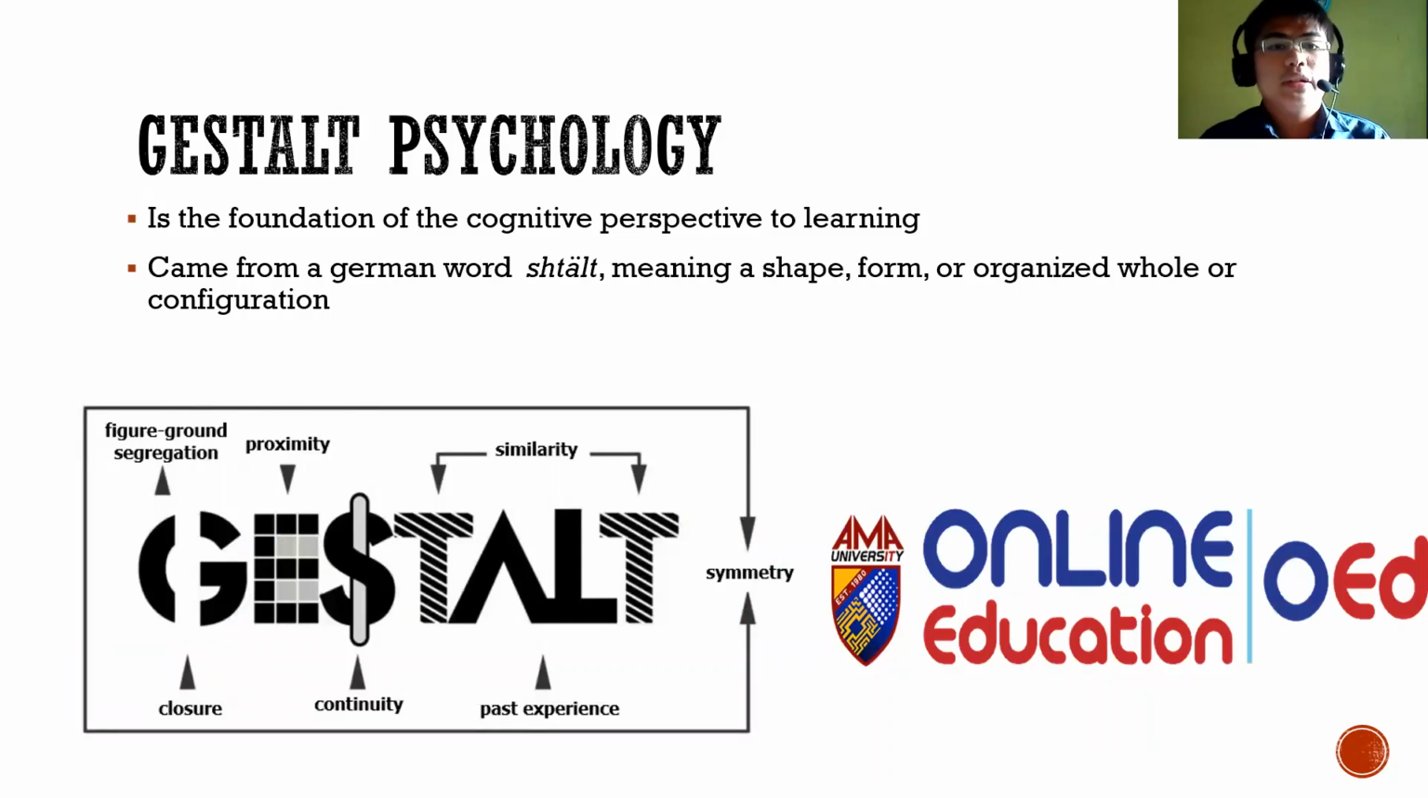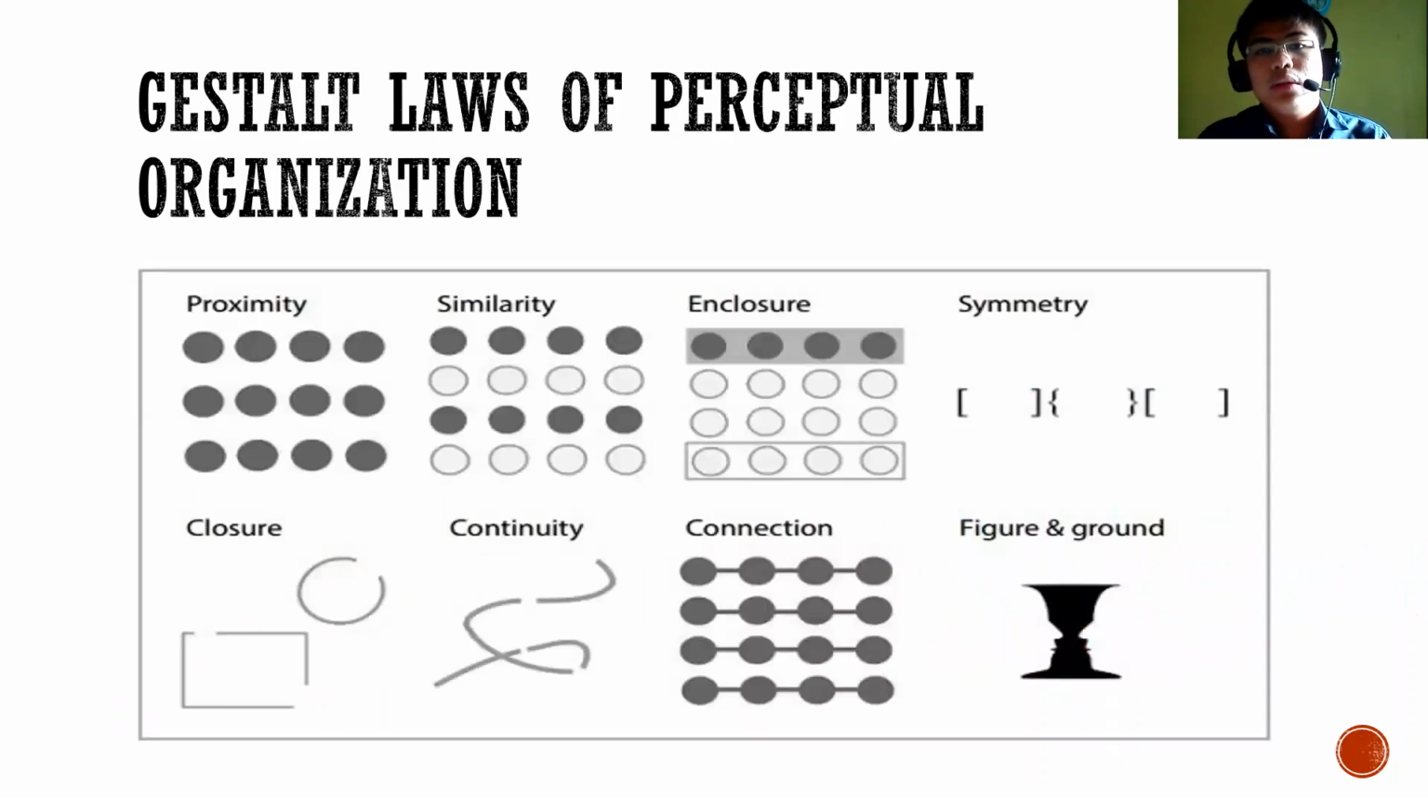So, what is Gestalt psychology? It is the foundation of the so-called cognitive perspective to learning. Gestalt came from the German word Gestalt, which means a shape, form, or an organized whole or configuration. There are different laws of perceptual organization in Gestalt: the law of proximity, law of similarity, law of enclosure, law of symmetry, law of continuity, law of closure, law of connection, and law of good figure and ground.